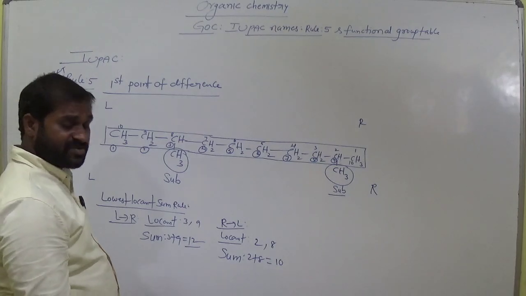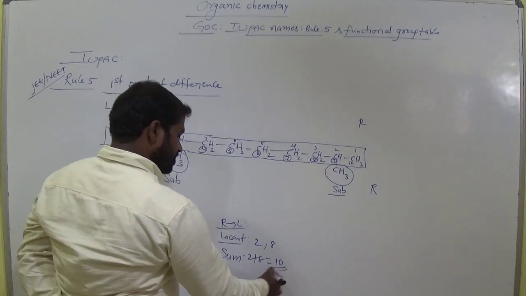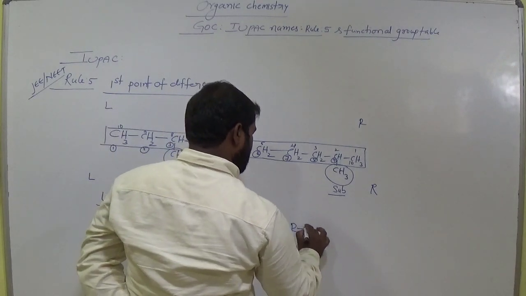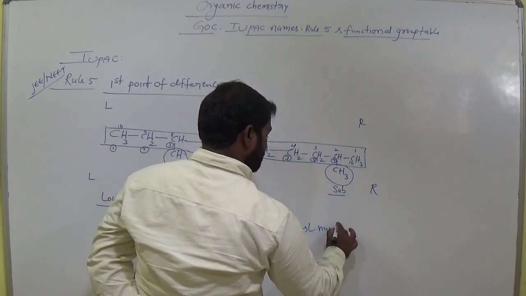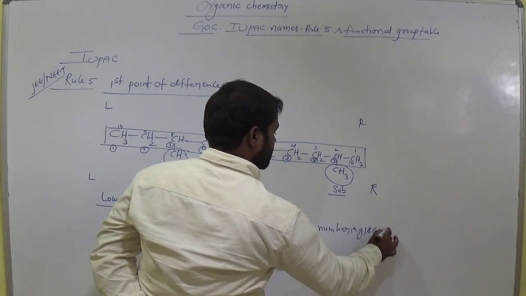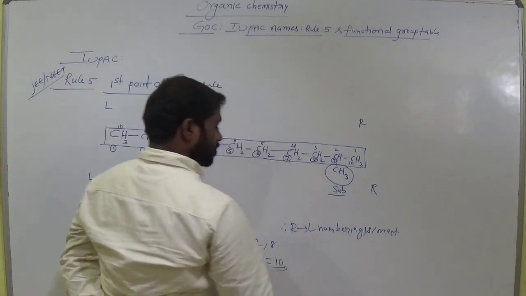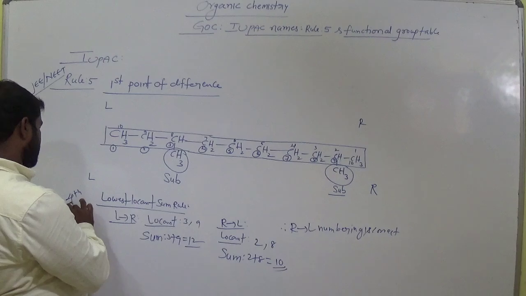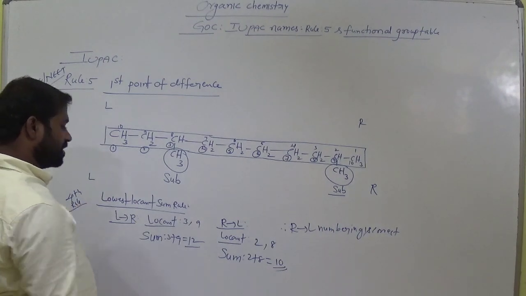So which one is the least one? This is the least one. So the right to left numbering is the correct one. According to the fourth rule, the lowest locant sum rule is the fourth rule.